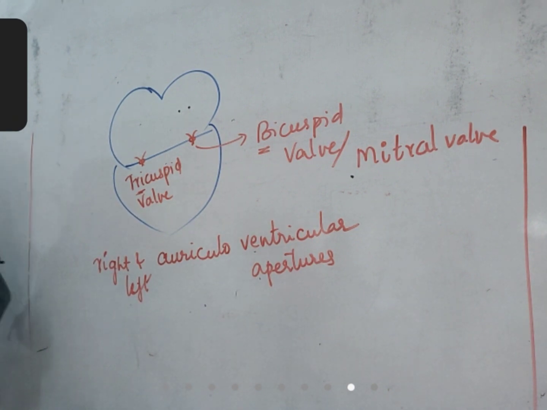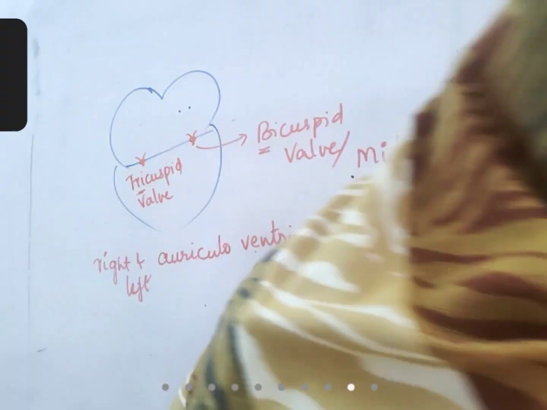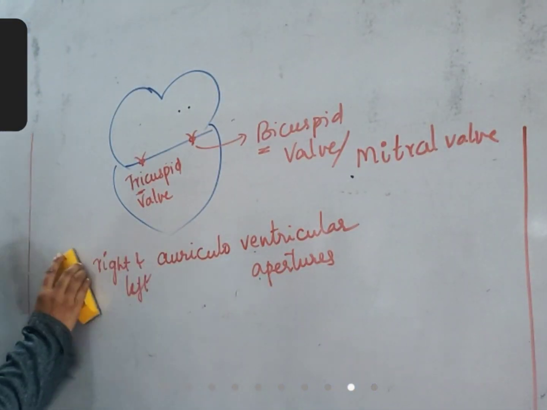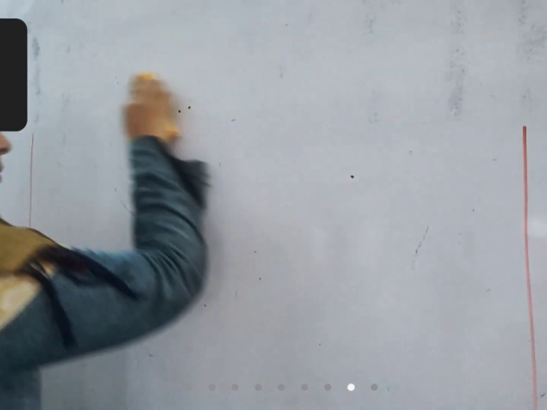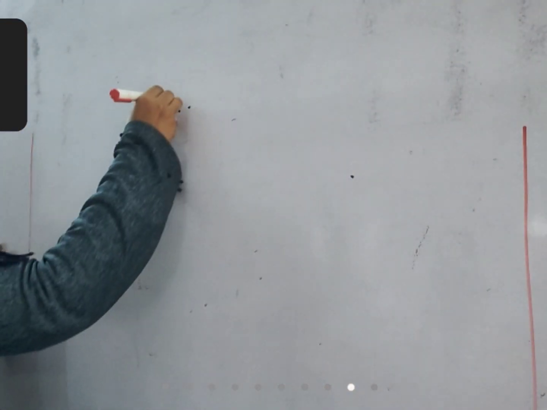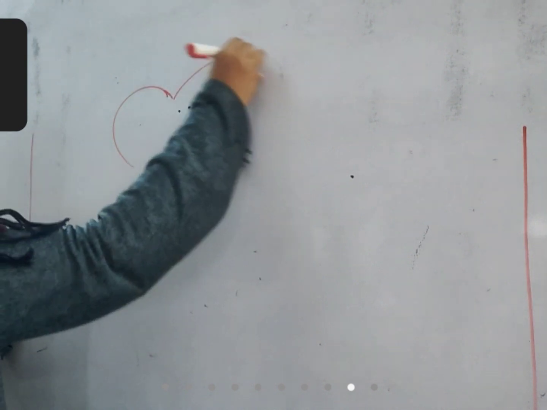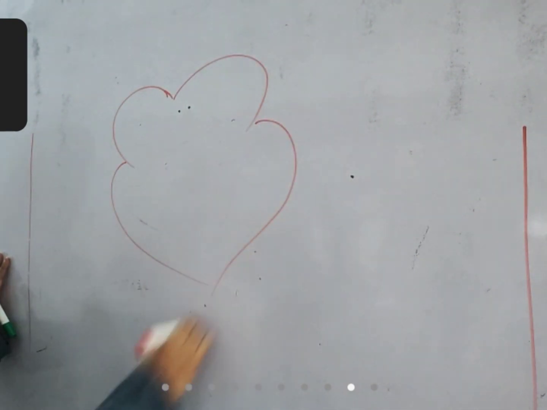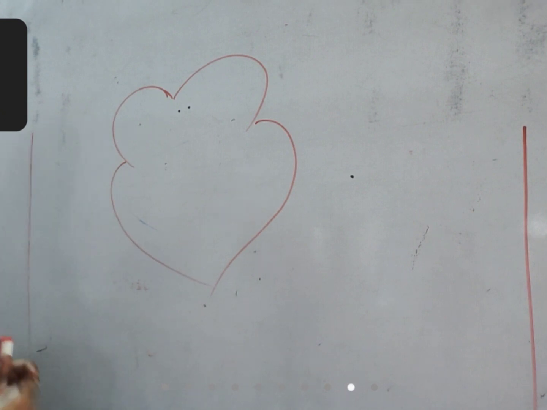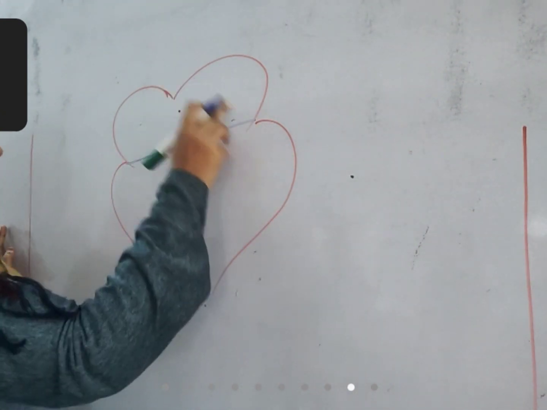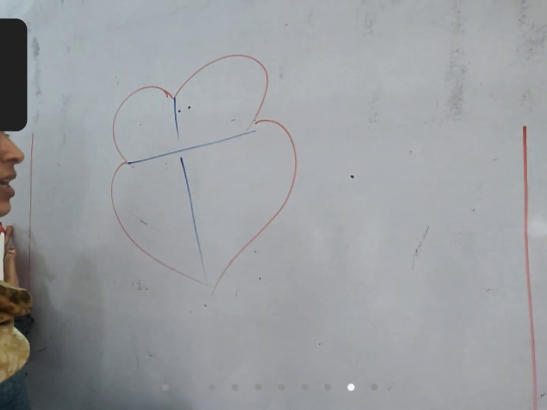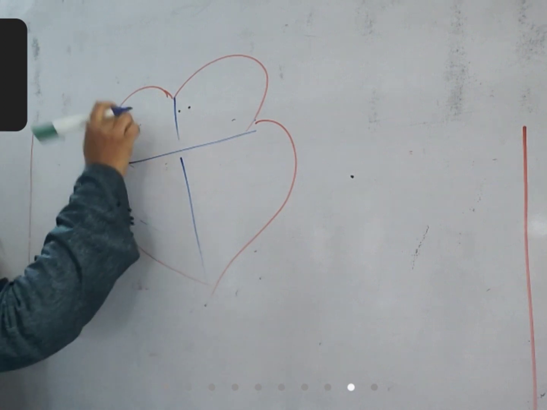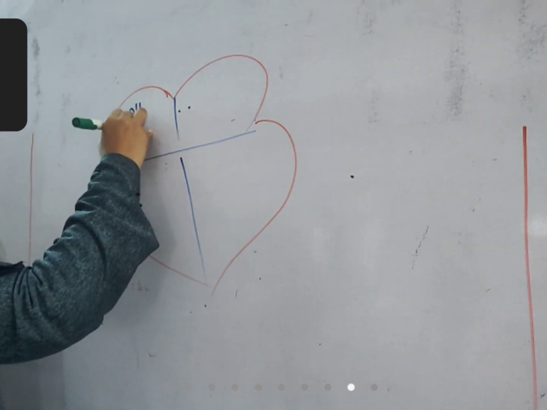Now, very important thing is blood vessels of heart. First thing you need to understand before the distribution of blood vessels is this is a receiving chamber.